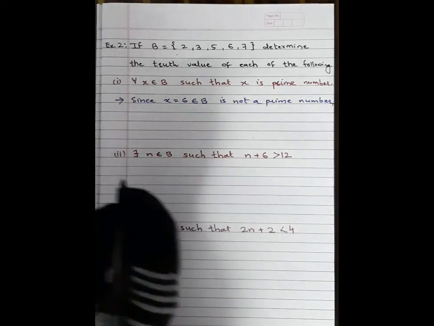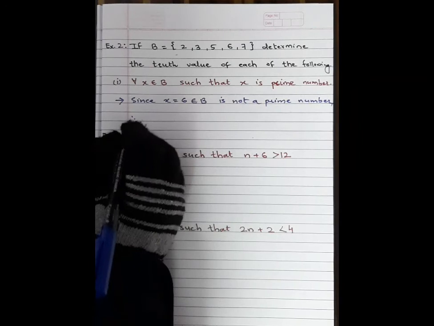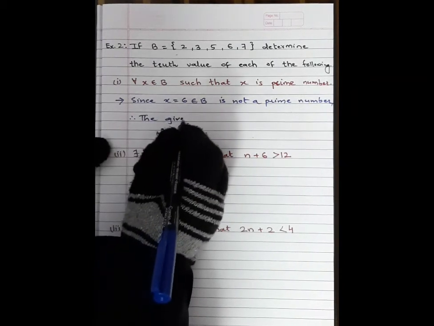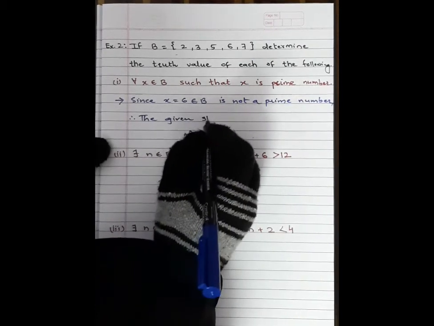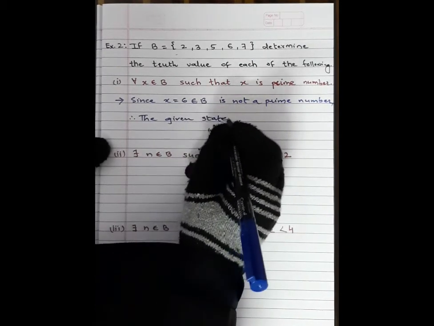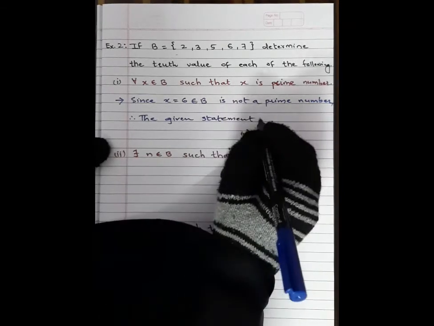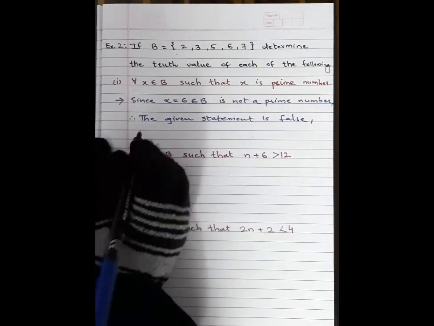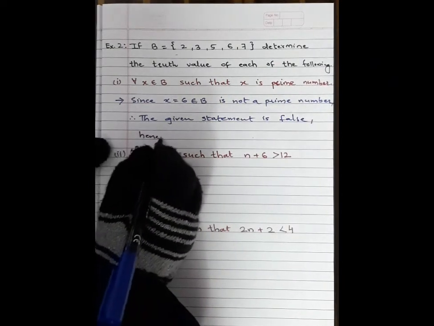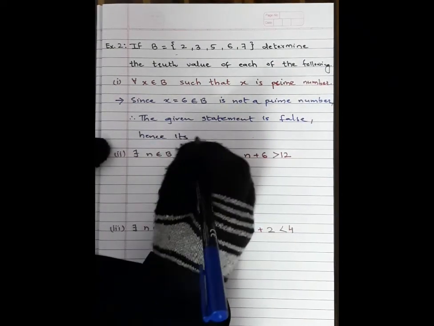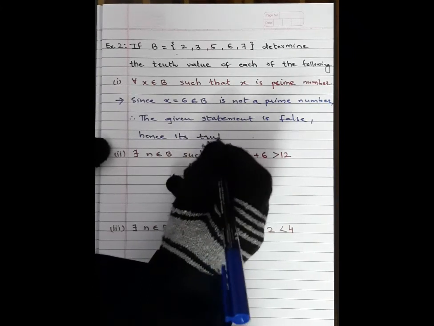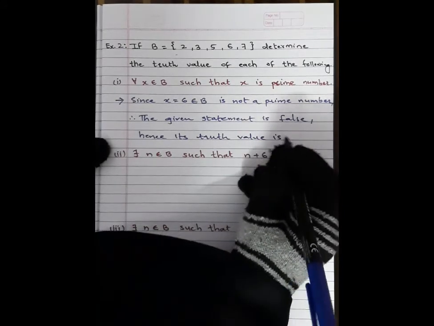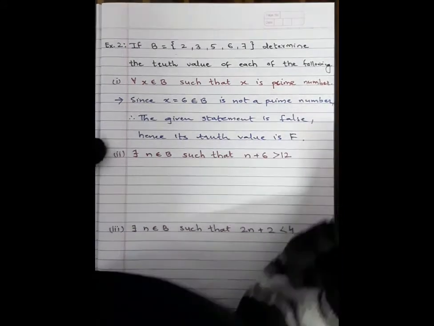Hence, its truth value is capital F. Getting?